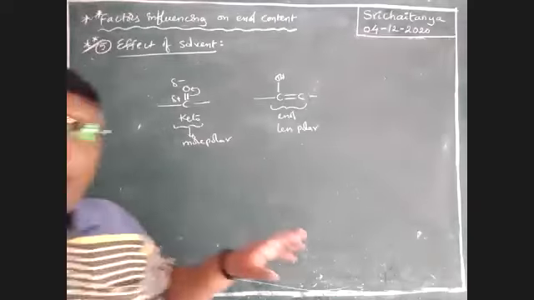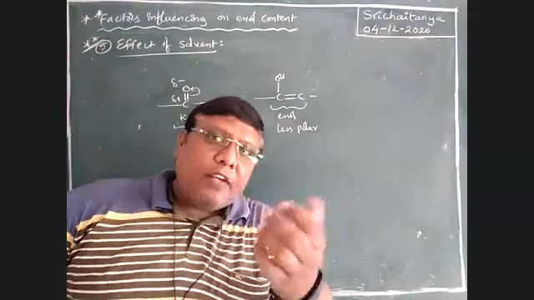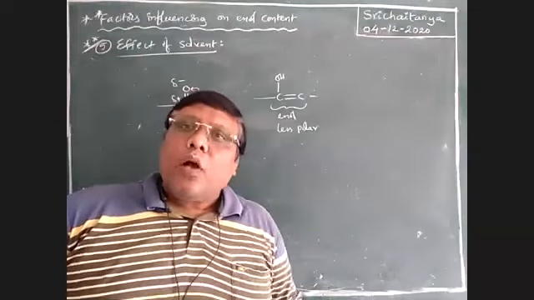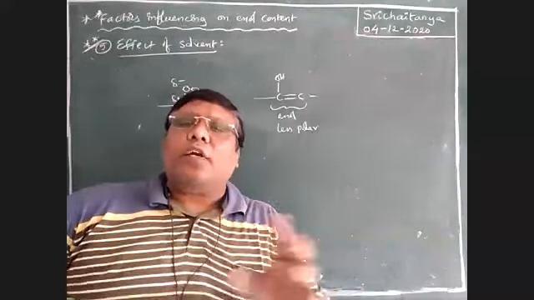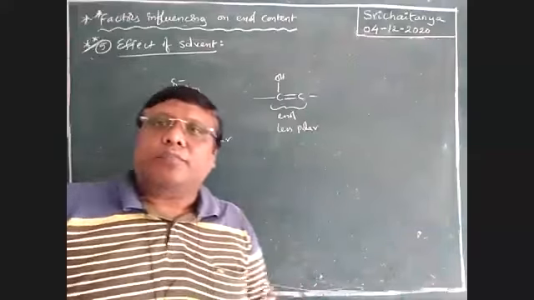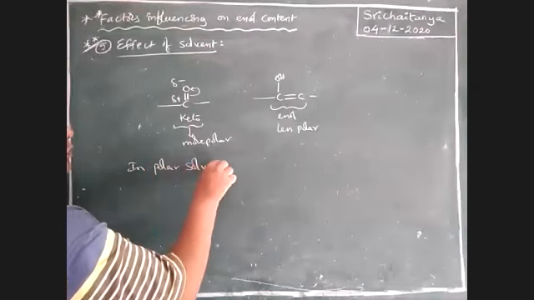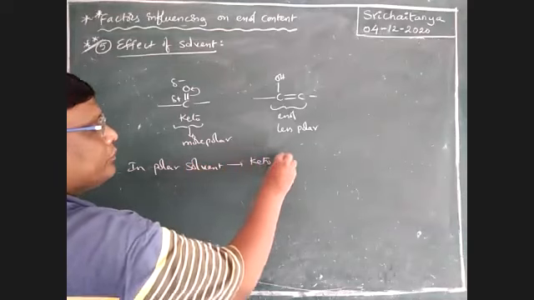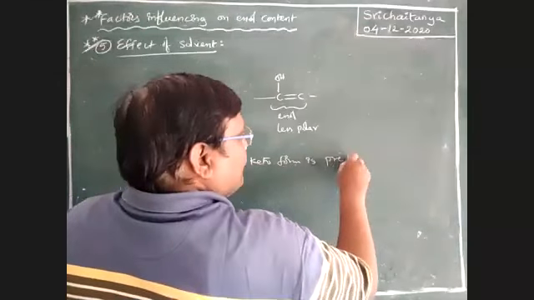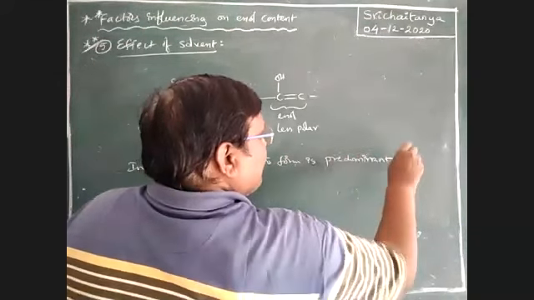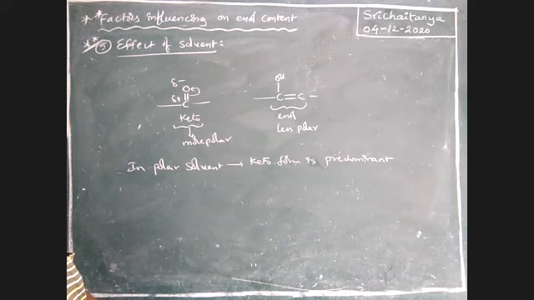So now I am taking polar solvents. When polar solvents like water are used, automatically the polar substance predominates. What is that polar substance, either keto form or enol form? No doubt, keto form. Therefore, in polar solvents, the keto form is predominant, because the keto form is more polar. Like this or slide.